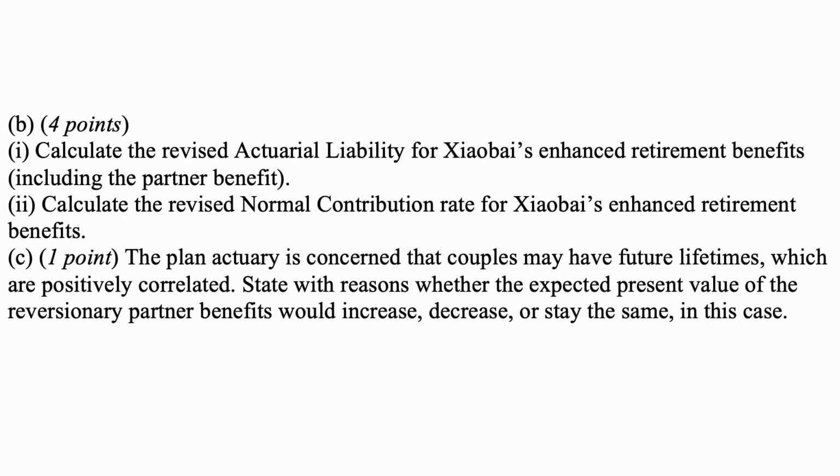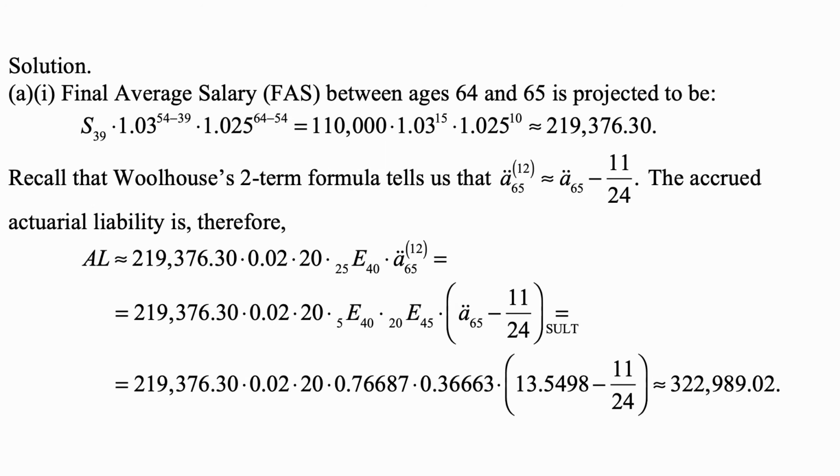Part B. Calculate the revised actuarial liability for Xiaobai's enhanced retirement benefits, including the partner benefit. Part 2. Calculate the revised normal contribution rate for Xiaobai's enhanced retirement benefits. Part C. The plan actuary is concerned that couples may have future lifetimes which are positively correlated. State with reasons whether the expected present value of the reversionary partner benefits would increase, decrease, or stay the same in this case. And here's the solution.